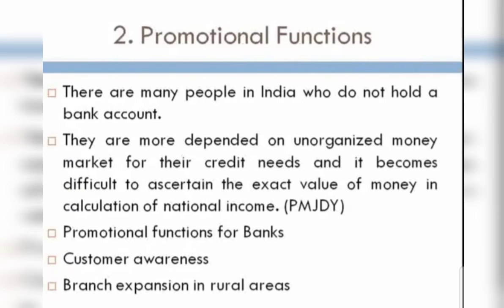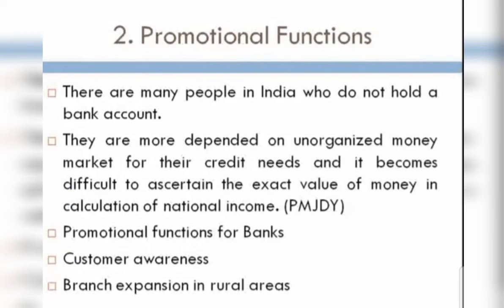Now you can see the second point, that is related to the promotional functions. Here the promotional functions are related to the persons who are not holding accounts, who are not having accounts. So the money they use whenever credit needs arise is unorganized money, we can say. It's not the organized one. So whenever unorganized money arises, that creates a problem for calculating the national income. So we do not get the exact ratio of it.